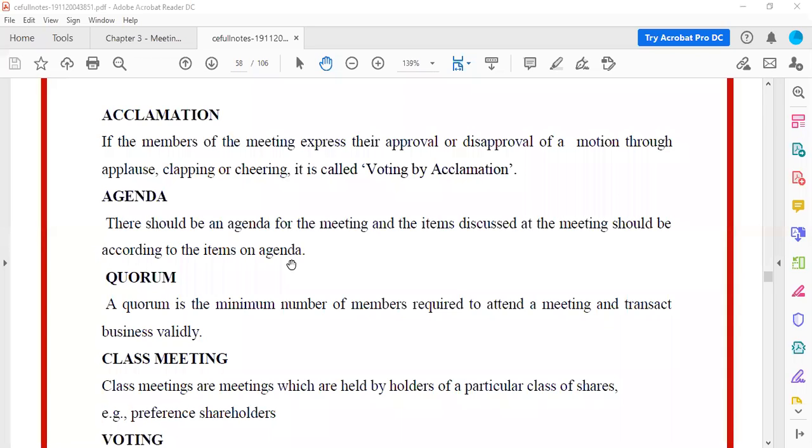So if they like it, they show their approval through all these means, and that is known as acclamation. Now that is voting by acclamation, that also can be considered. See, if you happen to realize, in the meeting of companies, every gesture that they do will be counted.